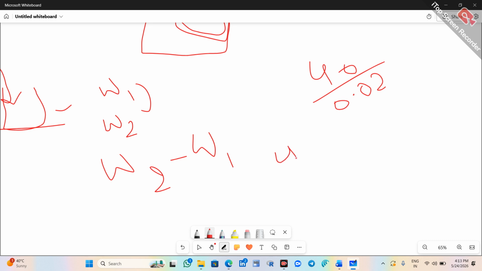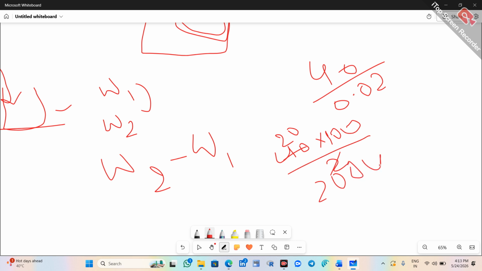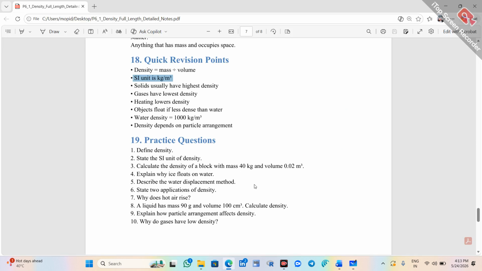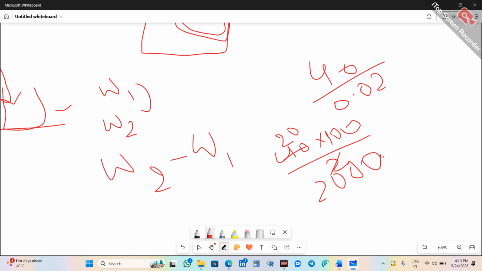So what we do, 40 into 100, converting the denominator into 2, 40 into 100 by 2, that is 2000. We have to check whether we have taken the units correctly or not. 40 kgs, 0.02 meter cube. So 2000 kg per meter cube is the density.